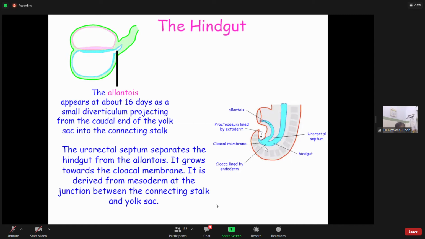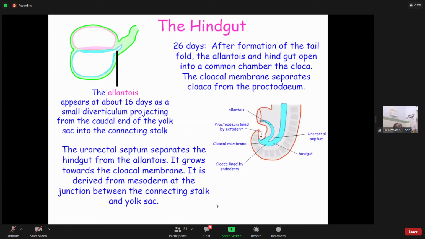The urorectal septum is mesodermal and is separating the anteriorly placed cavity, which is related to the urinary system, and the posteriorly placed luminal structure, which is actually the hindgut. 26 days after formation of the tail fold, the allantois is opening into a common chamber, and the hindgut is also opening into a common chamber, and that common chamber is called the cloaca. This part is called the cloaca.